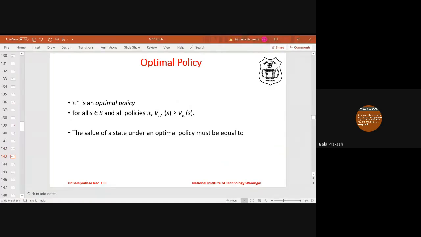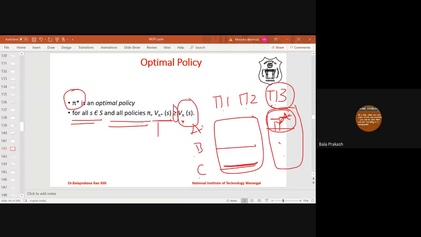So the value of a state under the optimal policy must be equal to the expected return for the best action in the state. That's what we discussed so far. So the value of the state following pi 3 must be better than these two, means the action must be better than these two. Suppose the action here is A1, here A2, here A3. If in state S the action is A3, then it is getting better reward.